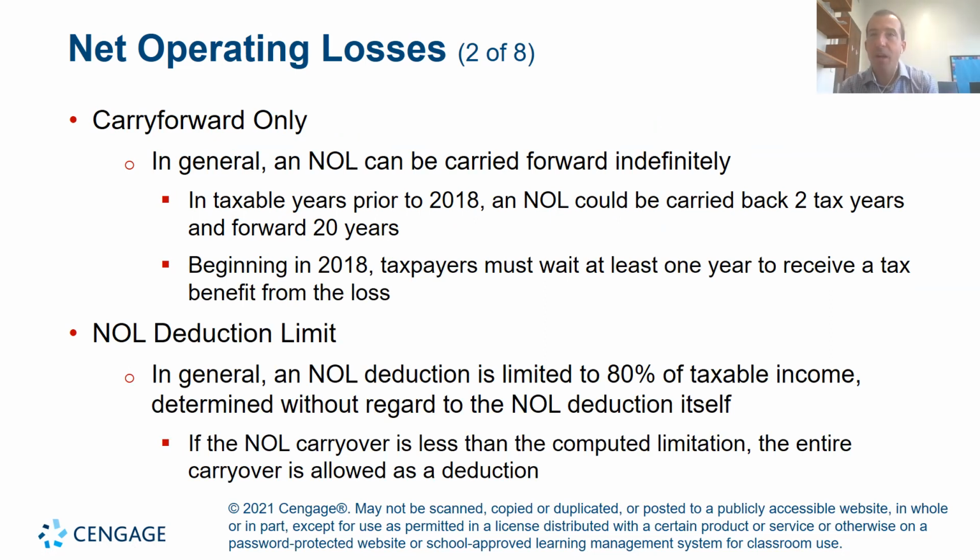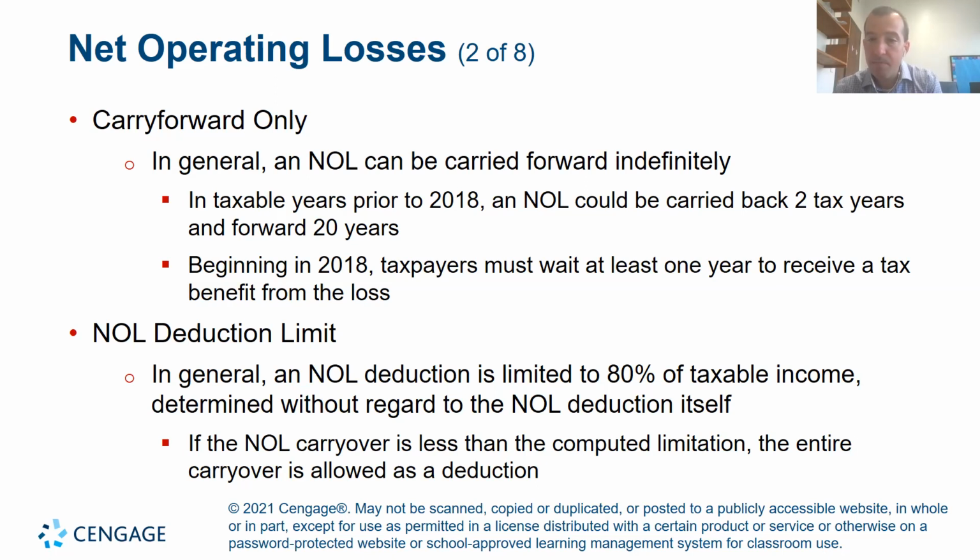What does that mean? So that means that if in 2021, you have a $5 million loss, right? So in 2021, you don't pay taxes because you have a $5 million loss. If the following year, right, you had $1 million. So in 2022, you have $1 million of income. Based on the net operating loss rules, you can tap into the 2021 $5 million loss to offset against the 2022 $1 million income. And the deduction limit, the 80%, would mean that you would take the $1 million income,